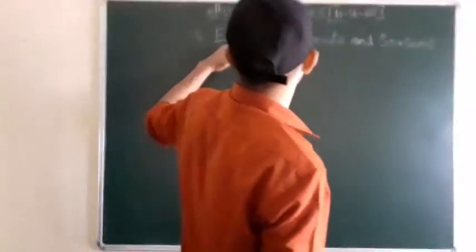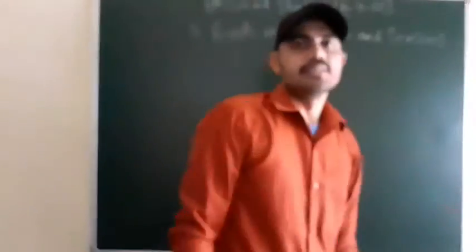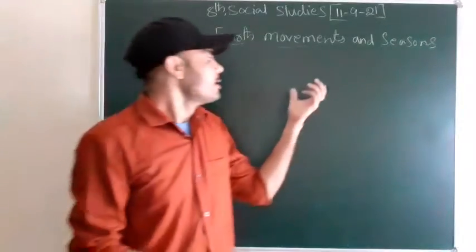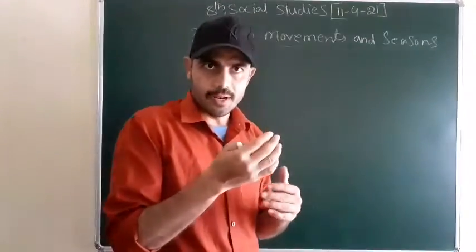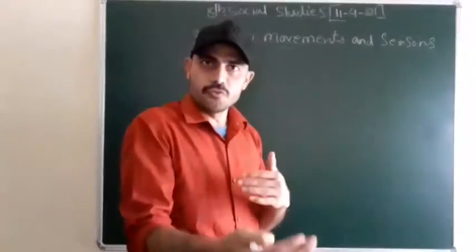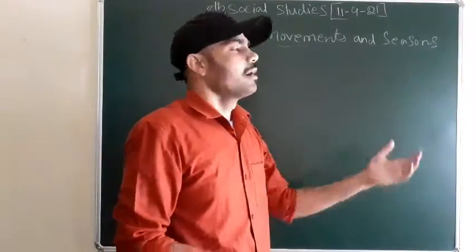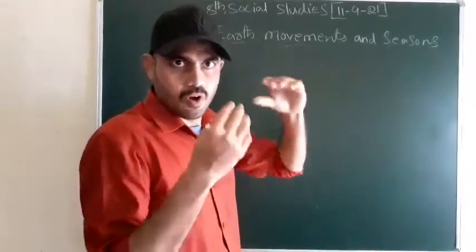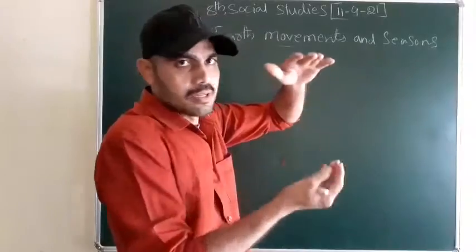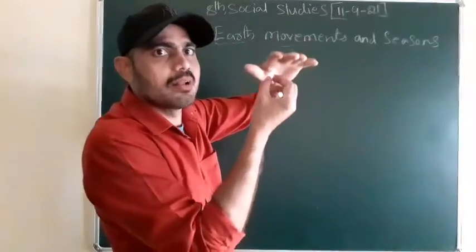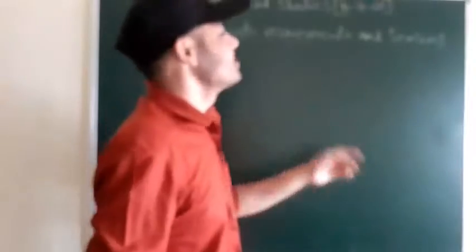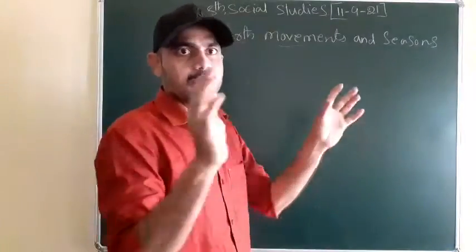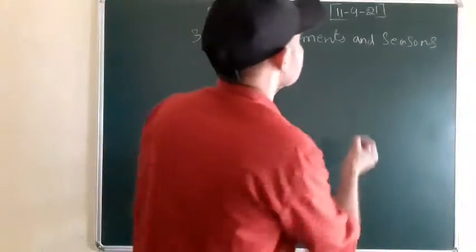In this lesson we are going to discuss Earth movements and the seasons, right? You can observe throughout the year that some kinds of trees flower, then after some time fruits appear. Then after some months, sprouting will happen. What is meant by sprouting now? The leaves of the trees automatically fall down. You can see that when it comes to summer, most of the trees lose their leaves.